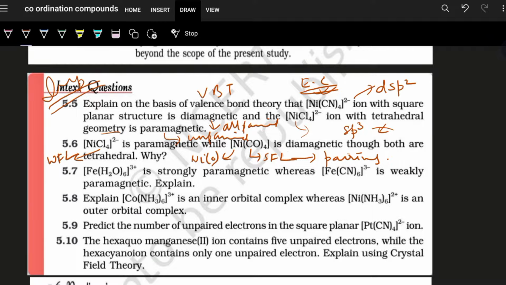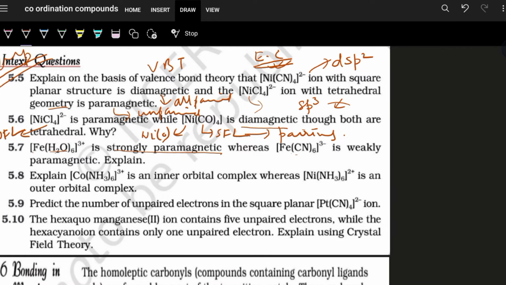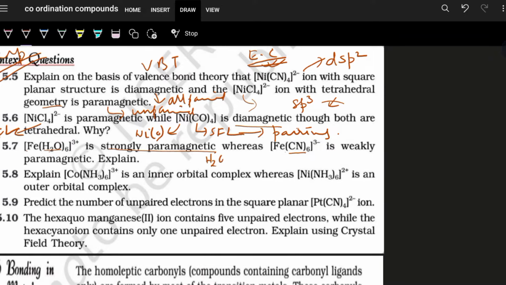Why is this diamagnetic? Because all are paired up electrons, and Cl minus is a weak field ligand, for which there will not be any pairing of electrons, so it will remain paramagnetic. H2O with iron is strongly paramagnetic, but iron with CN minus is weakly paramagnetic, because as per the spectrochemical series H2O is on the lower side than CN minus.